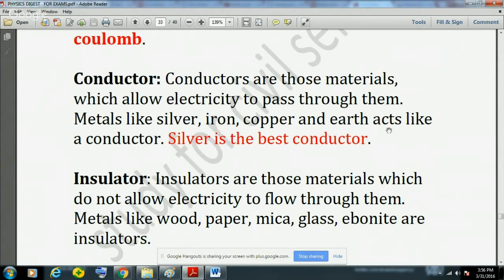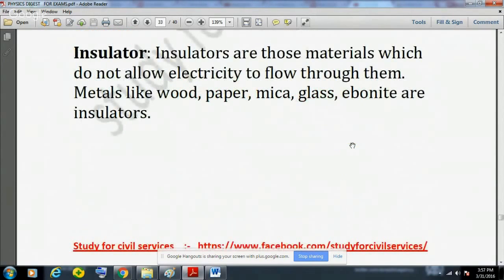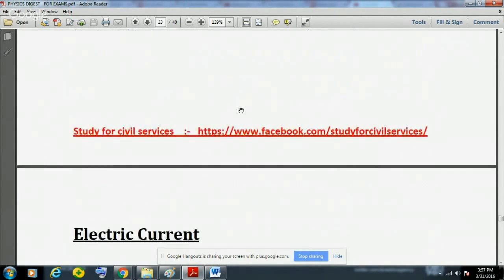Now, silver is the best conductor. Please remember this fact. This fact can be directly asked in the exam. Silver is the best conductor. Insulators are those materials which do not allow electricity to flow through them, and these are not metals. Materials like wood, paper, mica, glass, and ebonite are insulators.